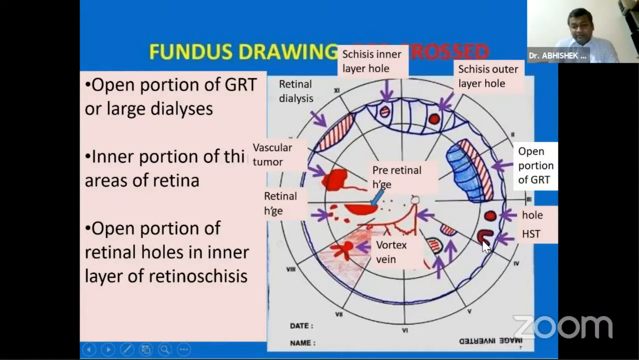A horseshoe tear can be drawn in solid red with outlines of blue. A simple retinal hole can be drawn as solid red with blue outline. And in schisis, if it has an outer layer hole, then we can just draw it like a normal hole as described, whereas the inner retinal layer hole can be described as red linings with blue outlines.